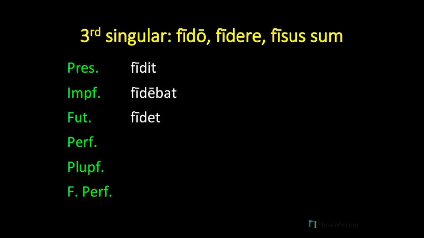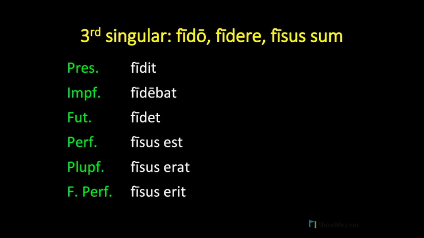And you'll notice that fidit, fidebat, and fidet all use active voice forms. But when we move into the perfect system, we're going to use passive voice forms. And so our perfect tense will be fisus est. Our pluperfect will be fisus erat. And our future perfect will be fisus erit. Okay, and let's take a second to translate these.